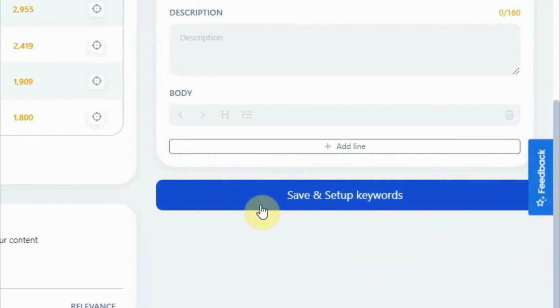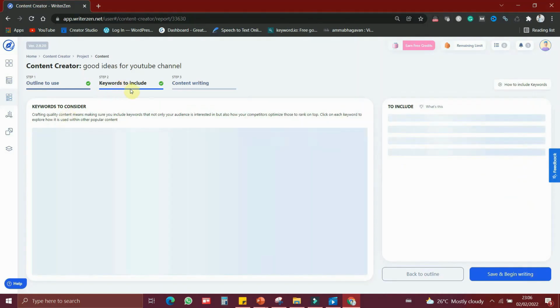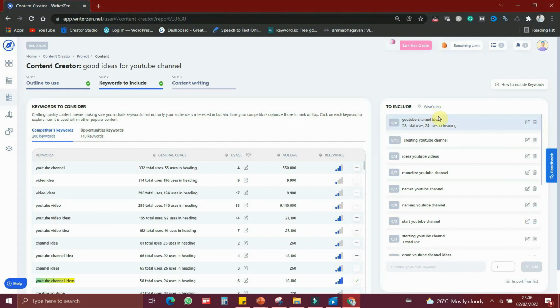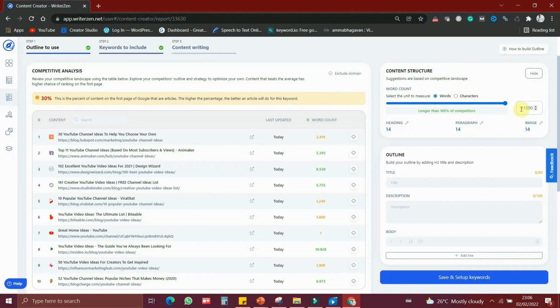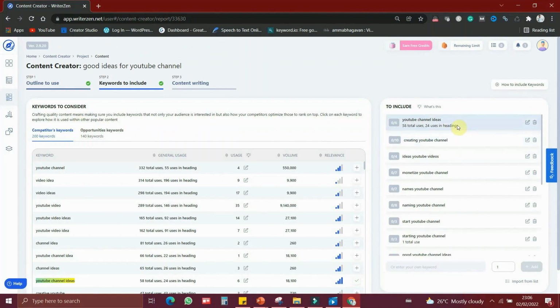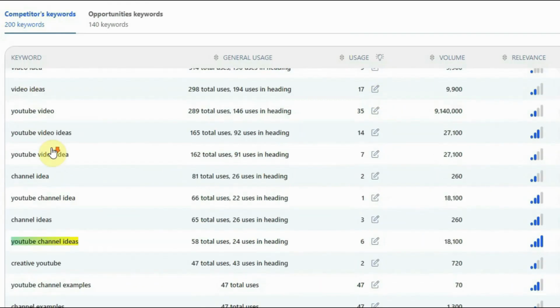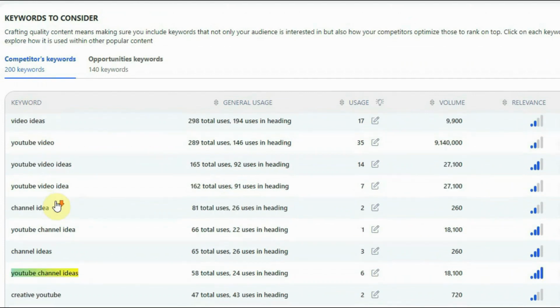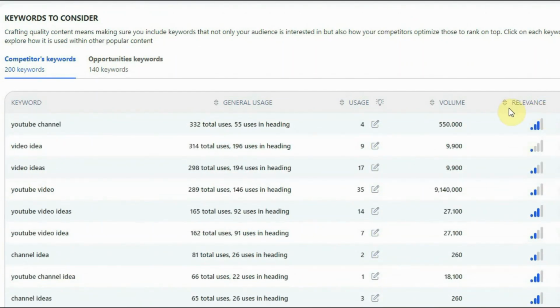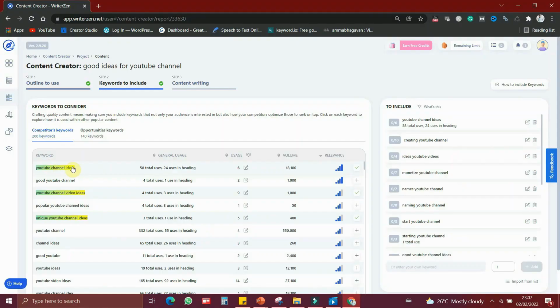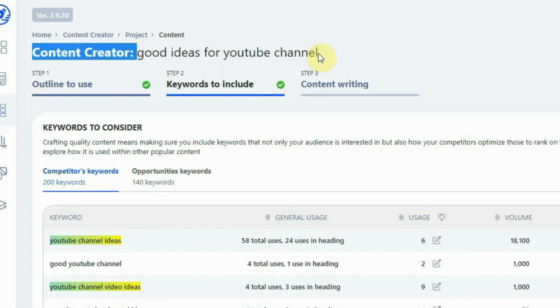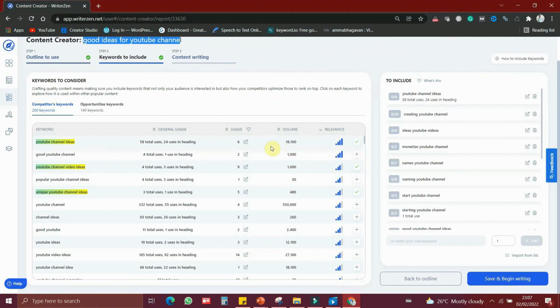Now let's go to the exciting part, which is keywords to include. So now it is showing a suggestion here. So in outline we mentioned we are going to write 11,000 words article. So now it is giving the keyword suggestion. So you can see that these are the keywords which we have to include in our article. So we should filter this by relevance. So if I click relevance, this means this word is highly relevant to this particular keyword. So according to the relevancy, you can choose the keyword.